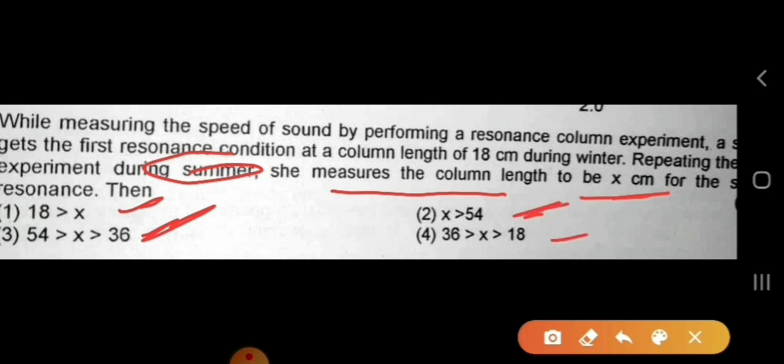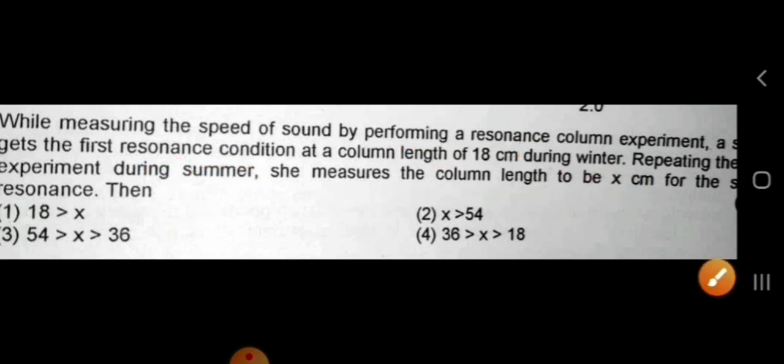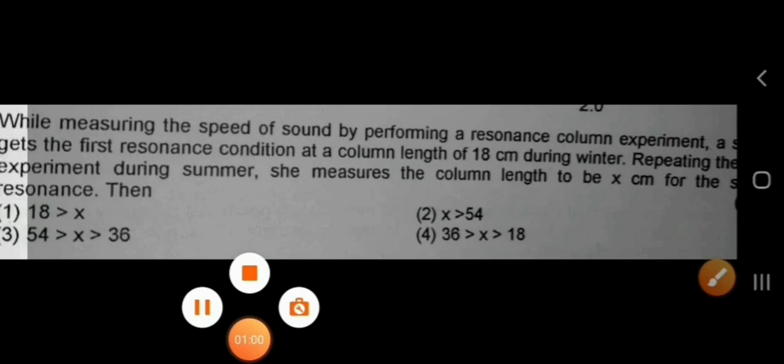What will be the value of x? First, in winter, the first resonance is at 18. In summer, the second resonance will be at what centimeter? Very simple question. We'll see the solutions.